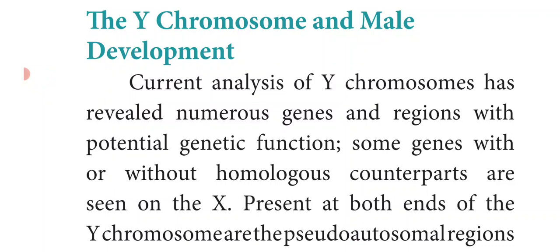Present at both ends of the Y chromosome are the pseudo-autosomal regions, in short PAR. So if you take the Y chromosome, at both ends the pseudo-autosomal regions are present. They are called pairs, and these regions are similar to the regions on the X chromosome which synapse and recombine during meiosis.